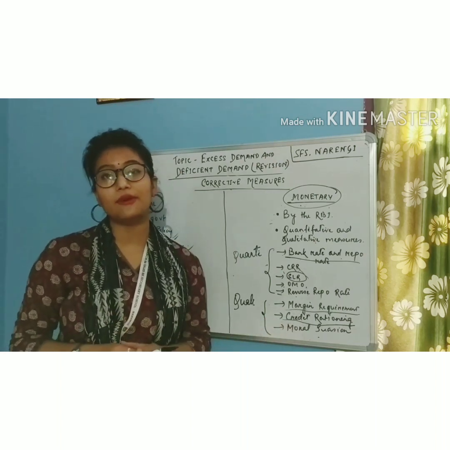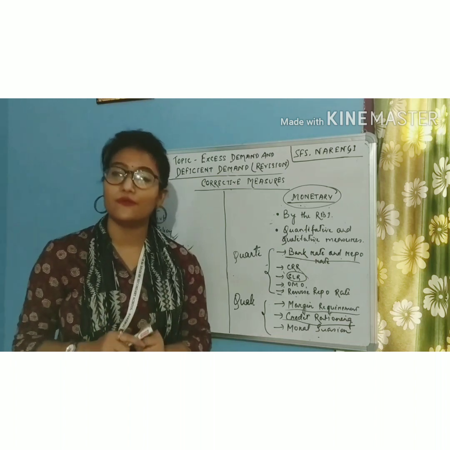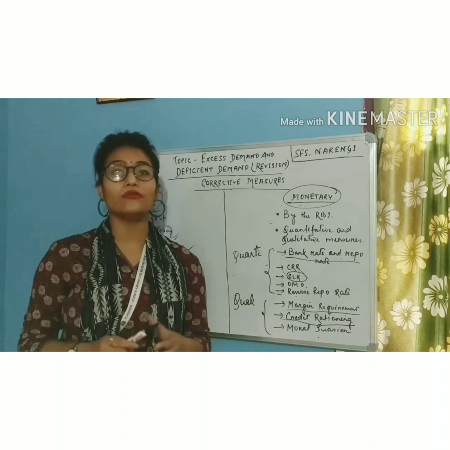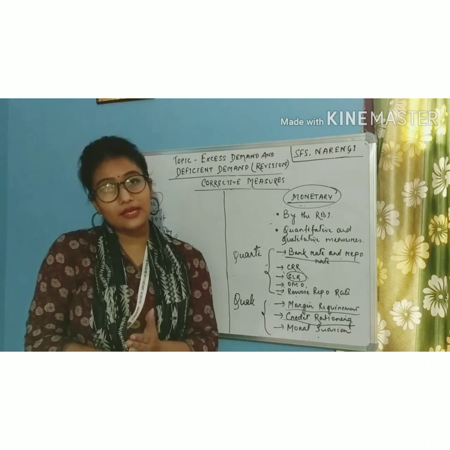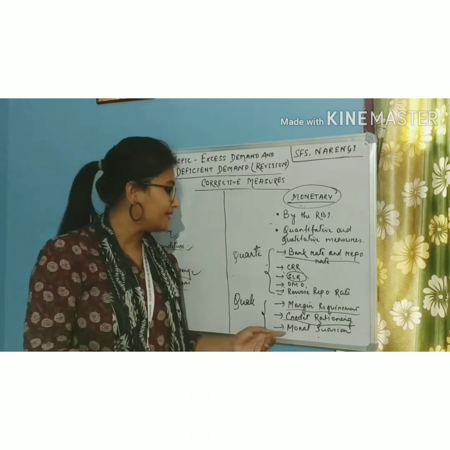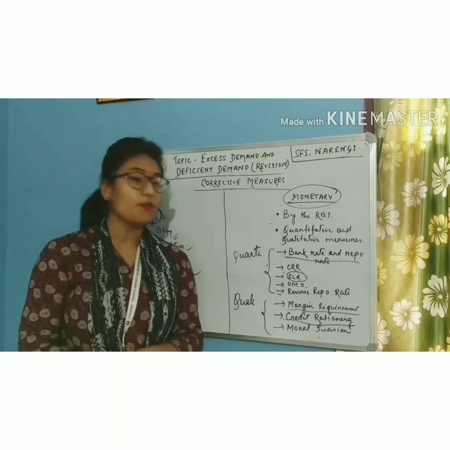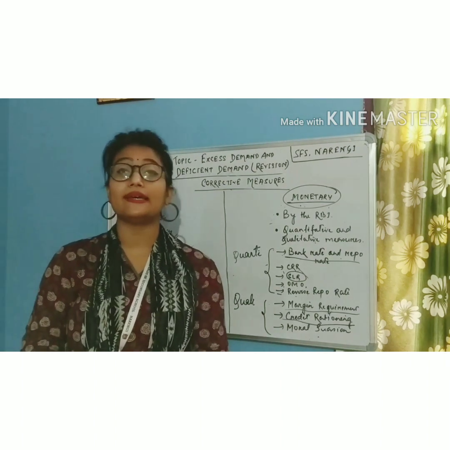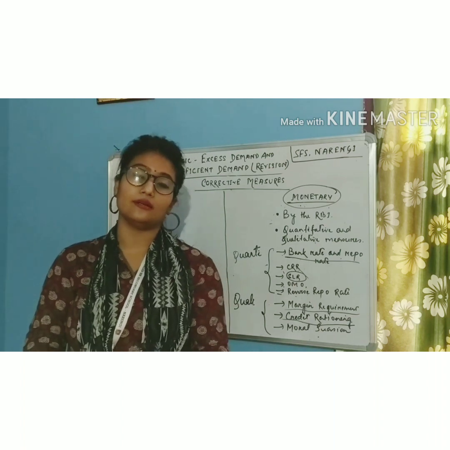So in case of excess demand, strict credit quotas will be fixed, and in case of deficient demand, if there is any credit quota which is fixed, that will also be withdrawn. The last qualitative measure is moral suasion. It is nothing but advising the commercial banks by the RBI.